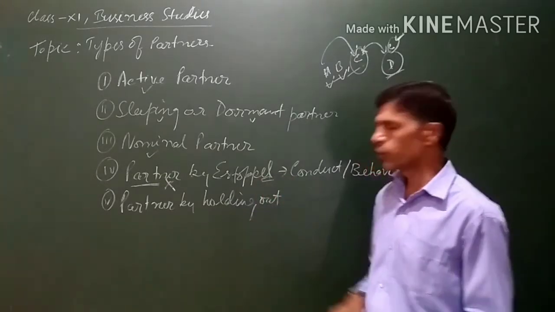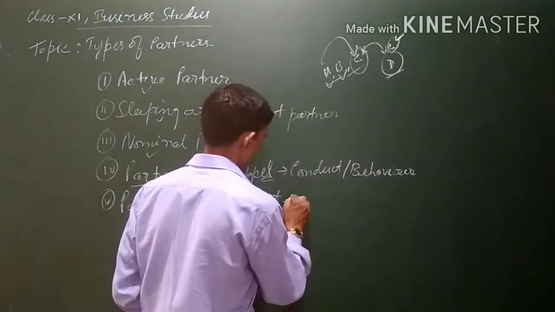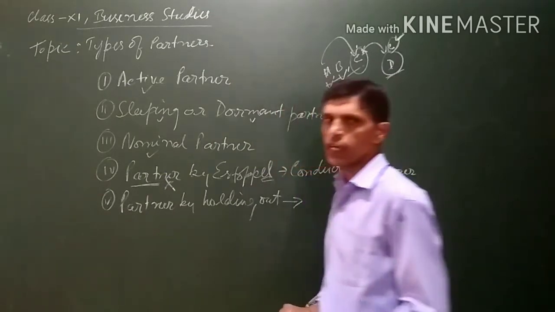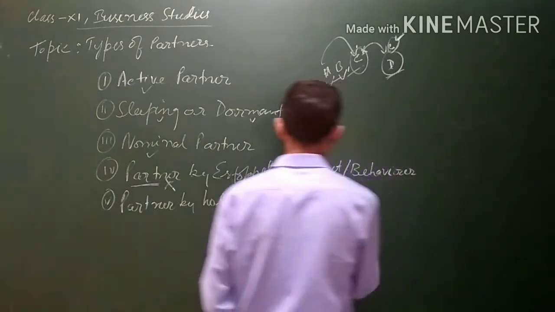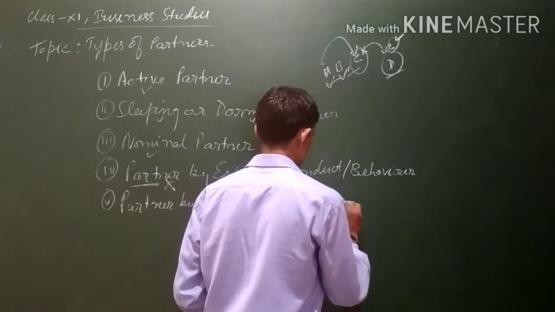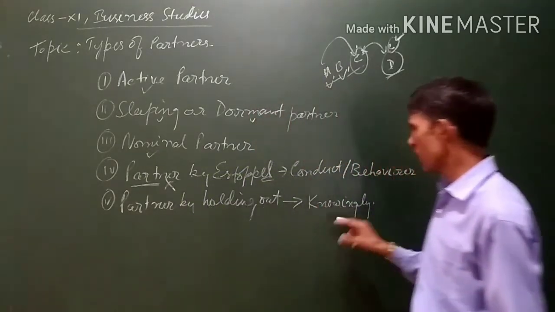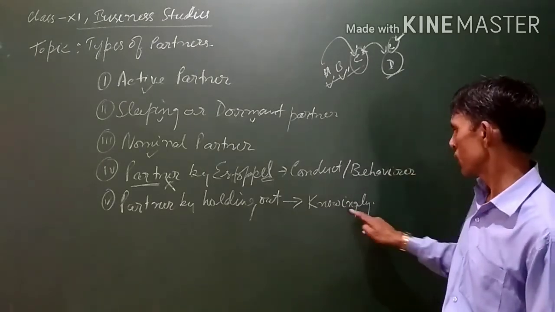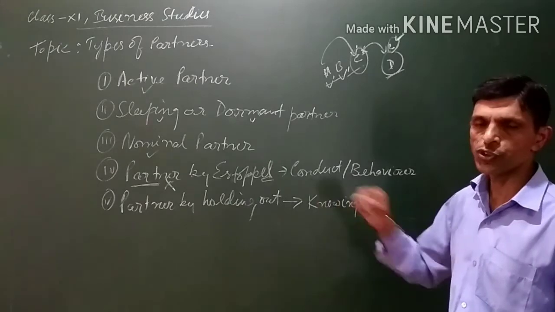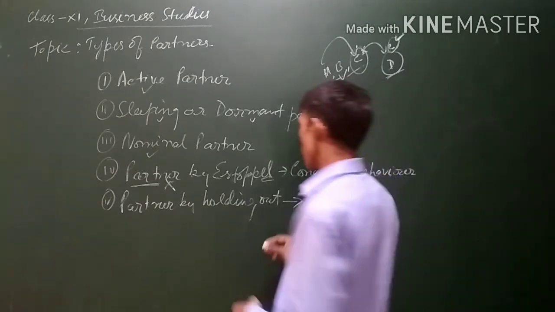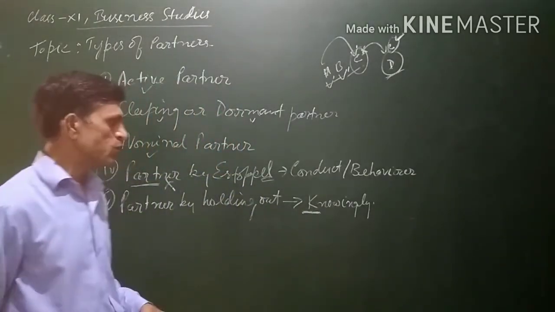A partner by holding out is a partner who knowingly allows his name to be used as a partner.